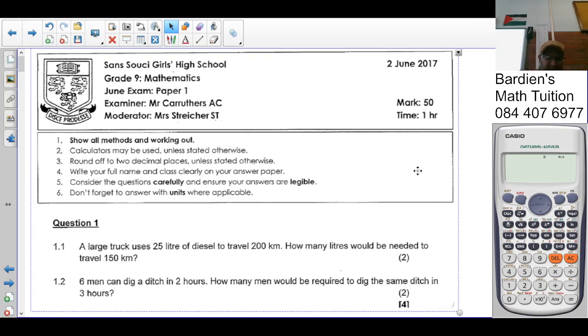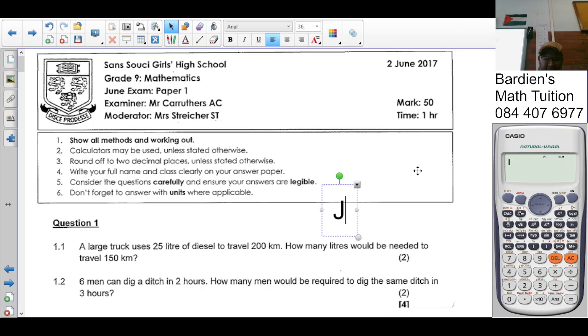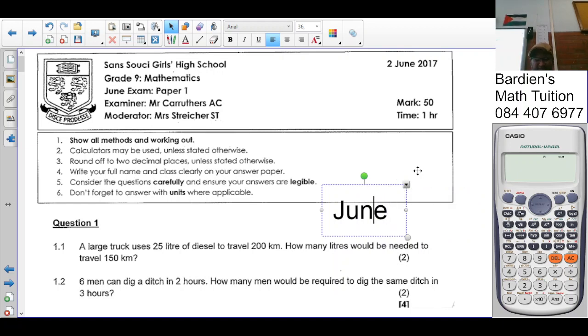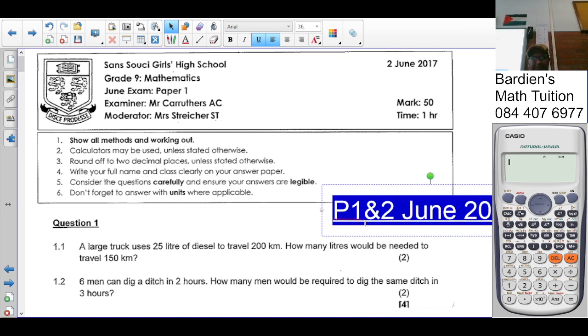Okay. So this is paper 1, June, paper 1 and 2. June, this is June, I'm supposed to have said that first, paper 1, paper 2, June 2017.